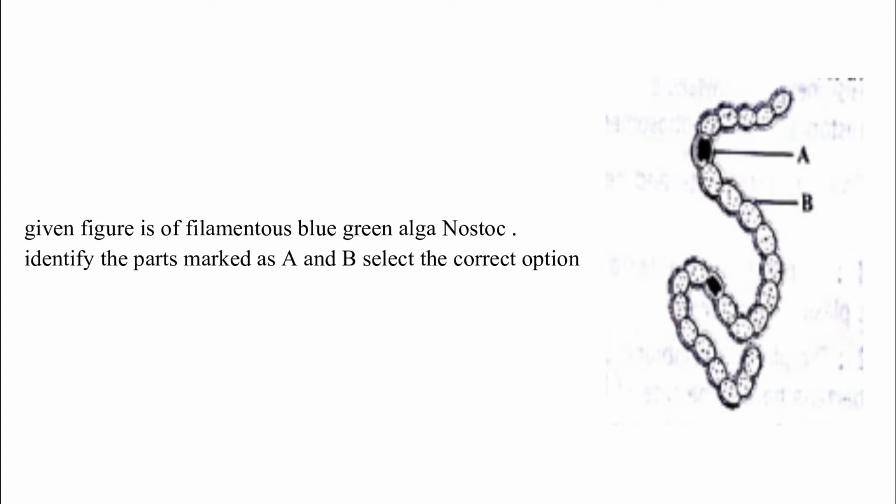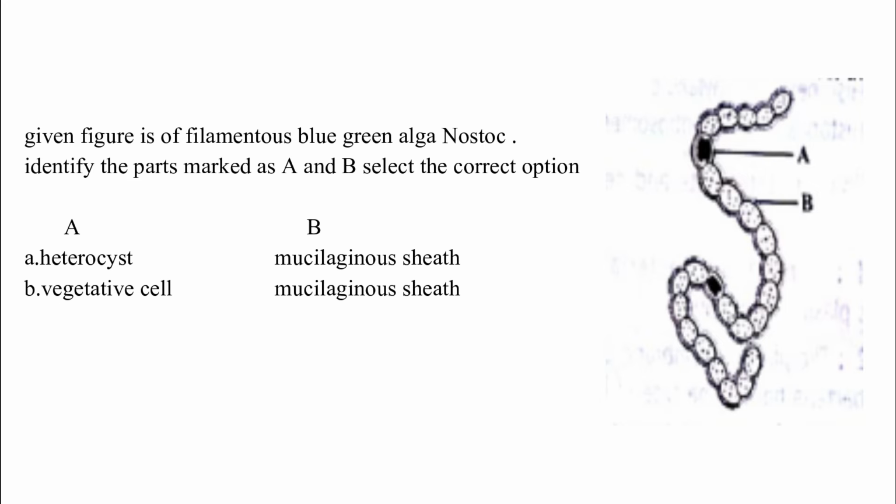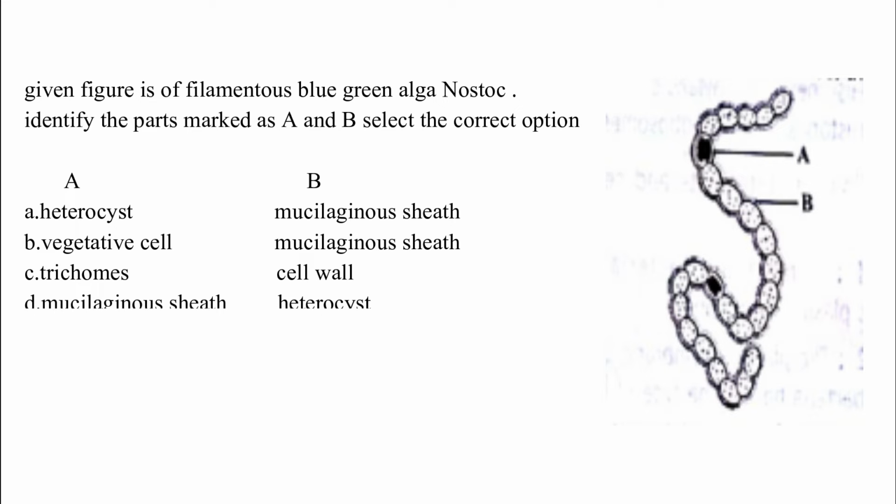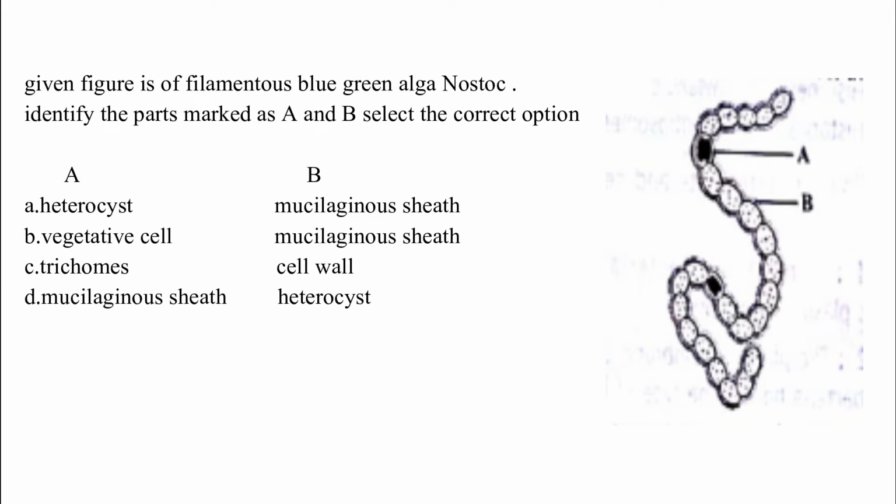Given figure is of filamentous blue-green alga Nostoc. Identify the parts marked as A and B. Select the correct option. Option A, heterocyst, mucilaginous sheath. Option B, vegetative cell, mucilaginous sheath. Option C, trichome, cell wall. Option D, mucilaginous sheath and heterocyst. The correct answer is option A, which is heterocyst and mucilaginous sheath.